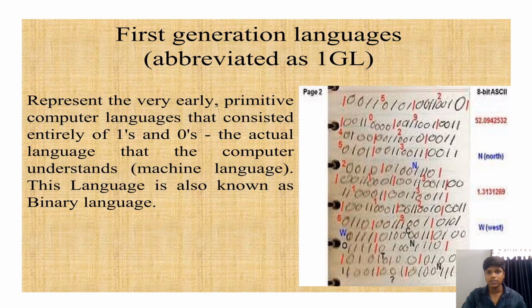Next, first generation language, abbreviated as 1GL, is the very early primitive computer language that consists entirely of ones and zeros. It is the actual language that the computer understands, machine language. This language is known as binary language.